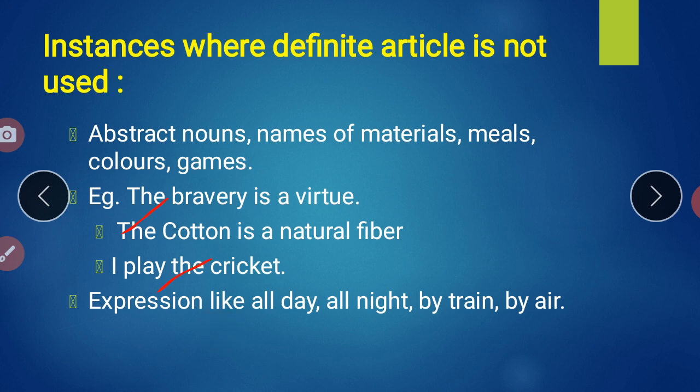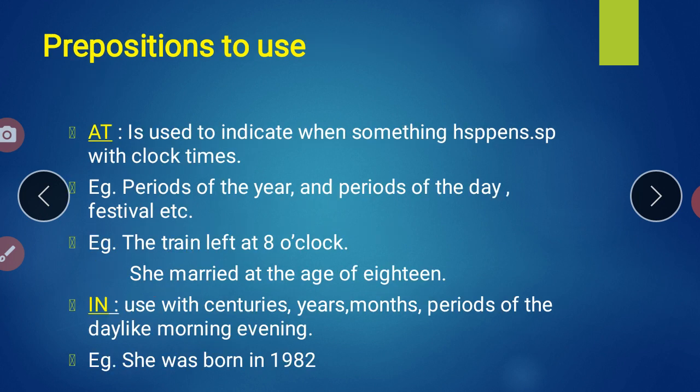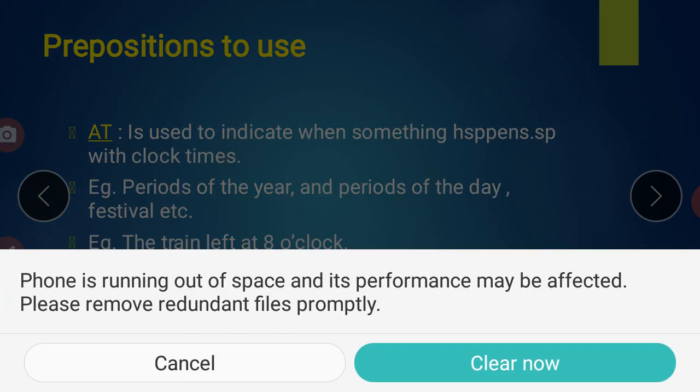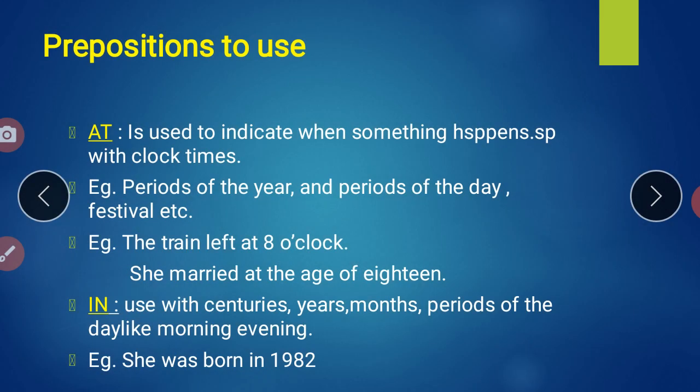Clear, student? Now we'll move with our next topic, that is prepositions. Here it is actually prepositions where we have to apply. At is used. अब कौन से, there are so many prepositions, students. We know prepositions is what? It shows the placement, or we can say it indicates where actually the place is, right? So that is what is indicated by the prepositions.